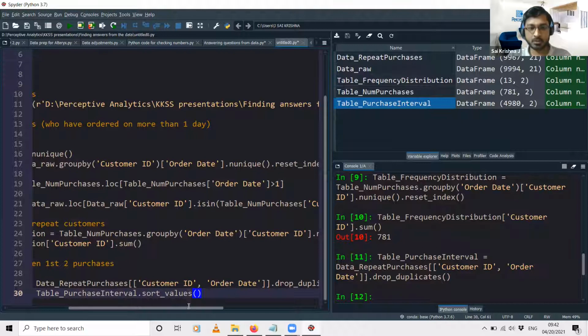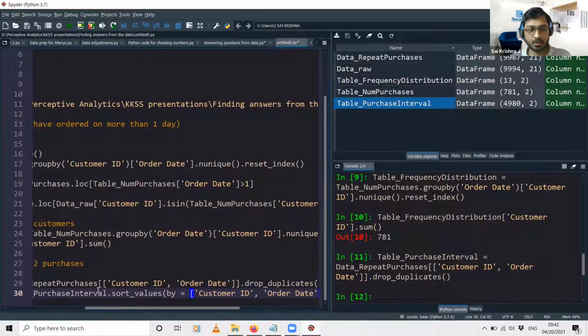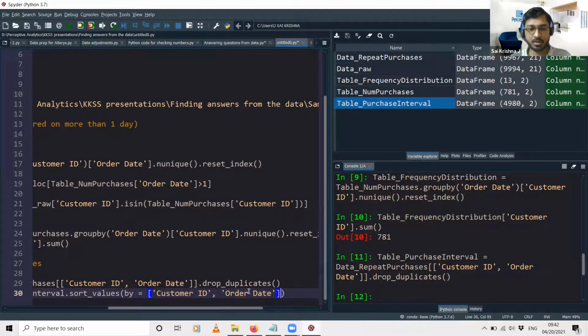We are going to sort by the customer ID first and then the order date. So the parameter that goes inside the sort underscore values function will be by is equal to, and I'll just copy paste this collection of columns over here. So this is the syntax again: dataset name dot sort underscore values, within brackets give by is equal to customer ID and order date.